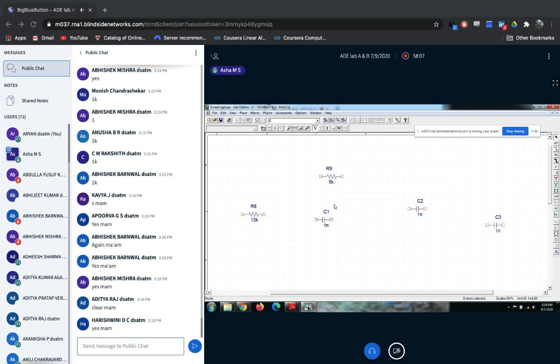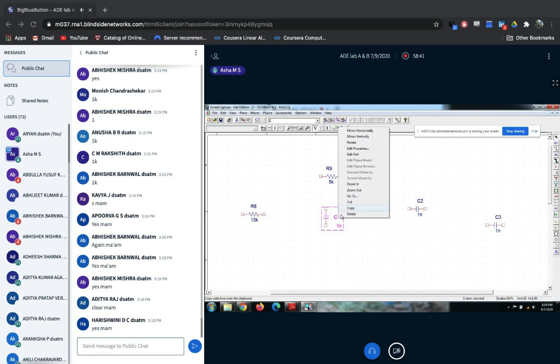One more thing I forgot to say. Your default component will always be in the horizontal mode. Sometimes you need to rotate it clockwise or anti-clockwise, based on how the connection is going to be done in the experiment. So how to rotate the component? Select the entire component, right click, rotate.